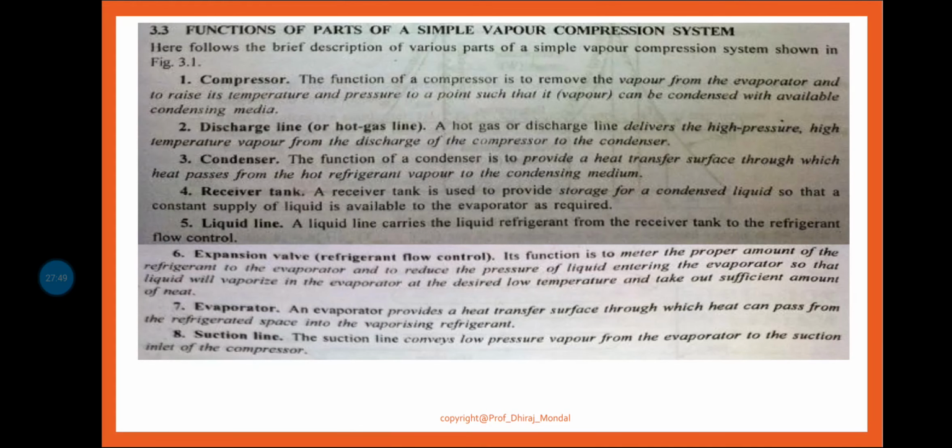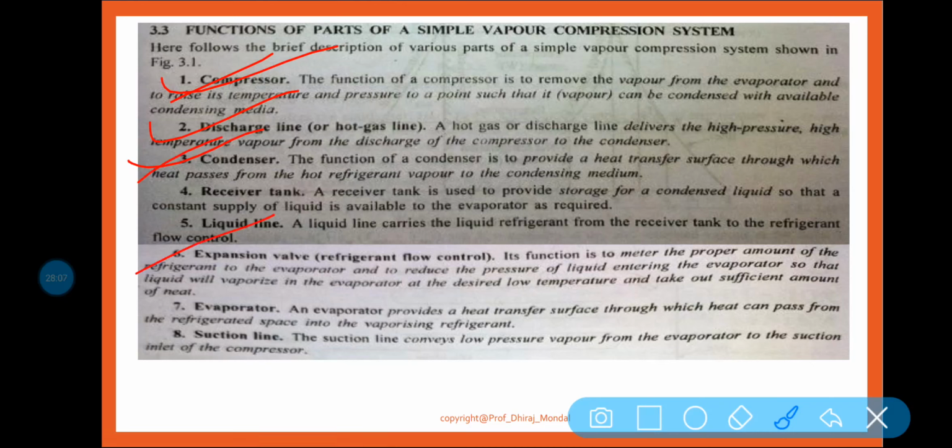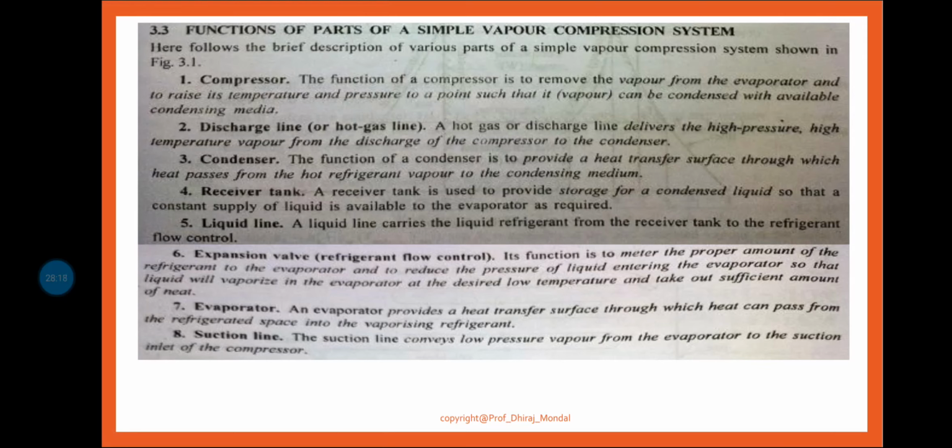Now let us discuss the function of the parts of a simple vapor compression refrigeration system. First of all, I have told you that there are mainly 4 parts: compressor, discharge line, condenser, expansion valve, and evaporator. These are the 4 main functional parts, the 4 devices by the help of which the particular refrigeration system is operated.